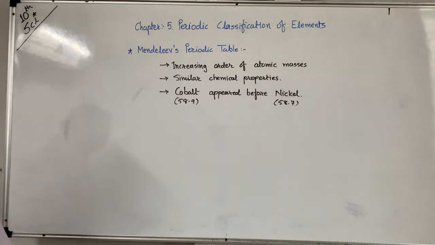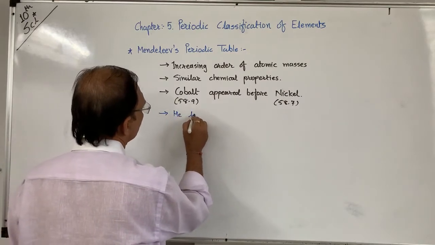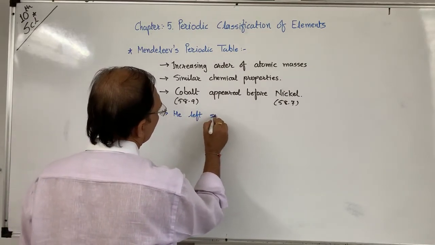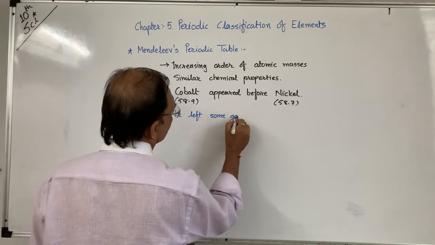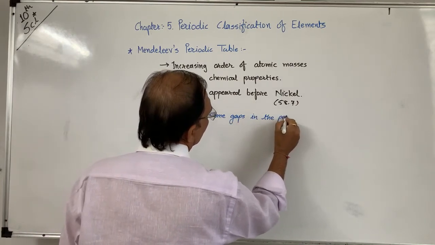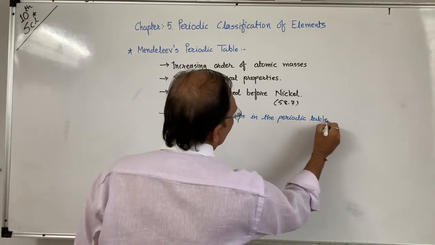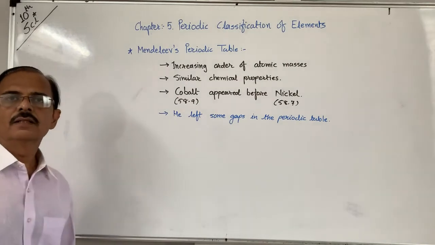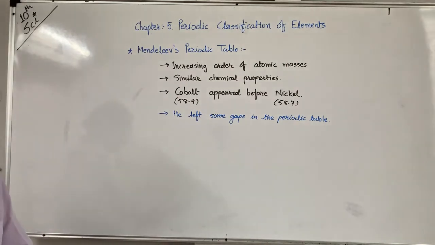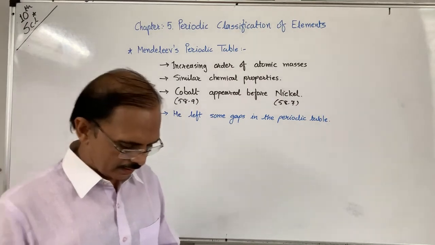Further, Mendeleev left some gaps in the periodic table. He predicted about it, saying, instead of looking upon these gaps as defects, this is not a defect.